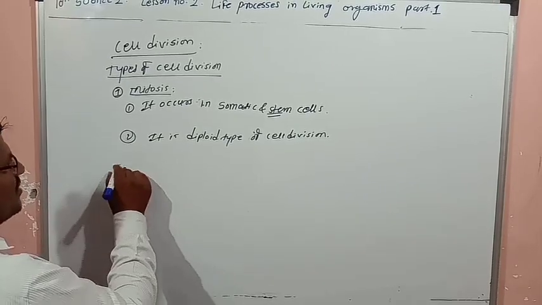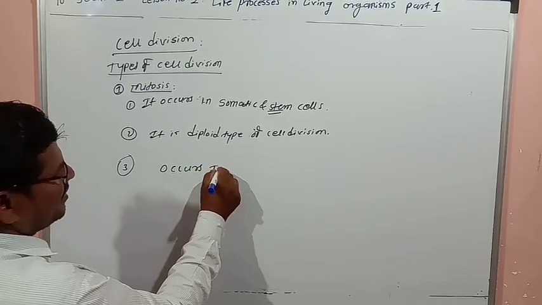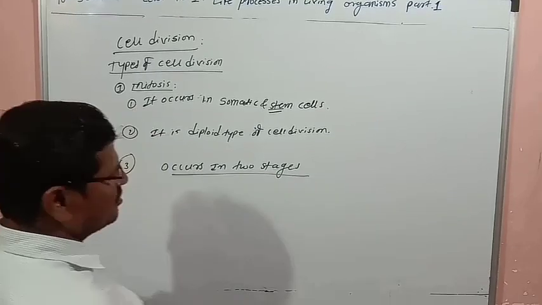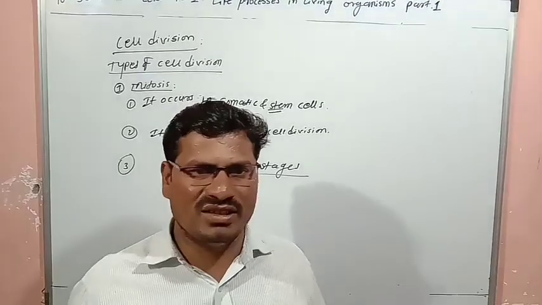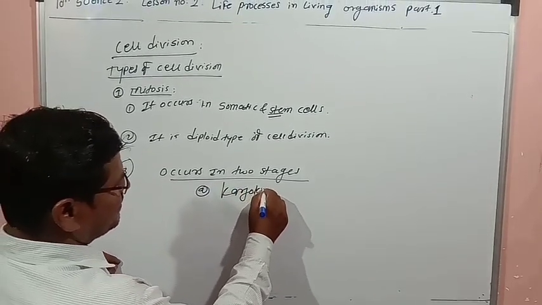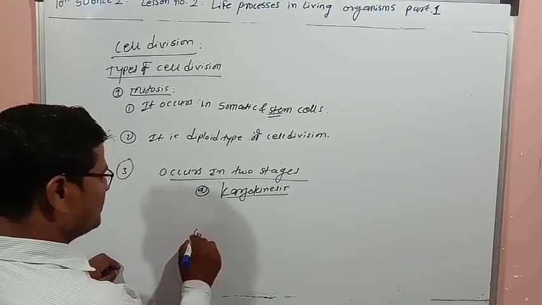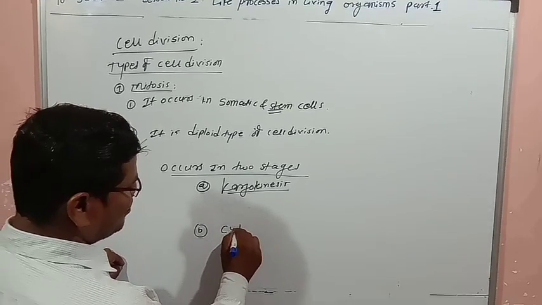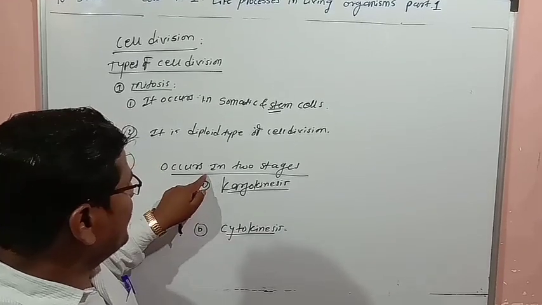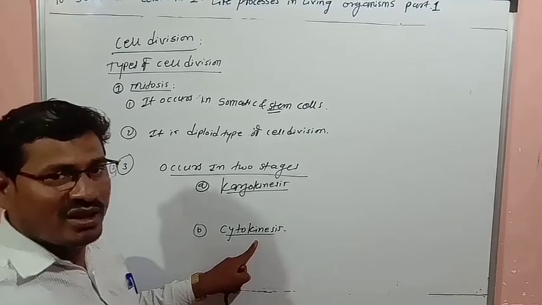Again, mitosis occurs in two stages, and those two stages are: first one is karyokinesis, and second one is cytokinesis.